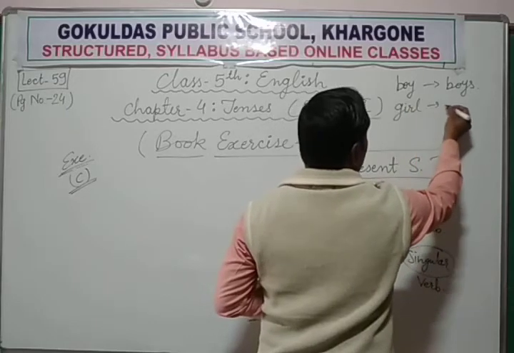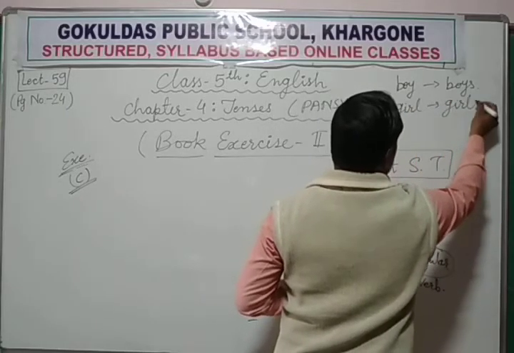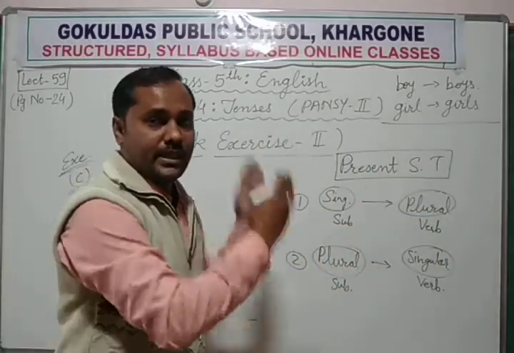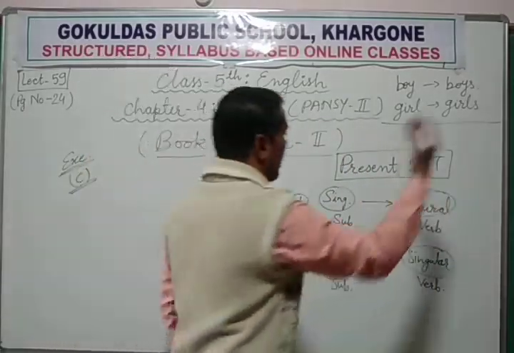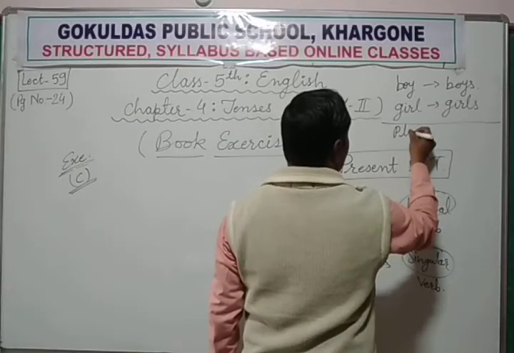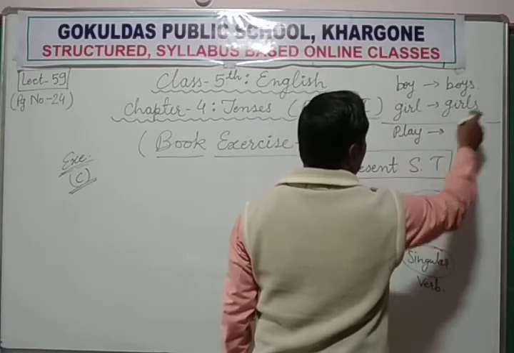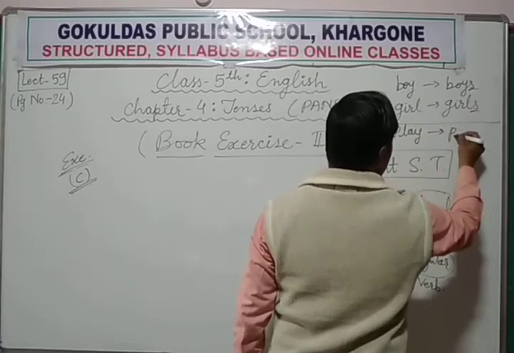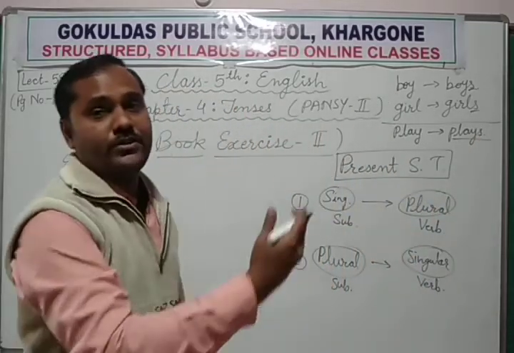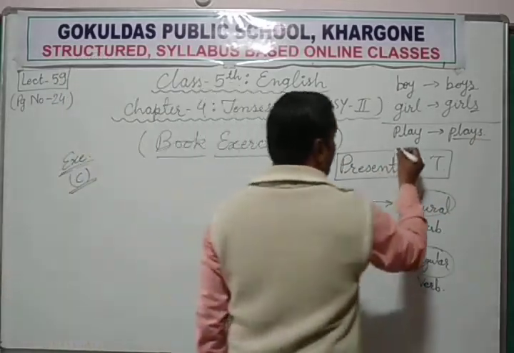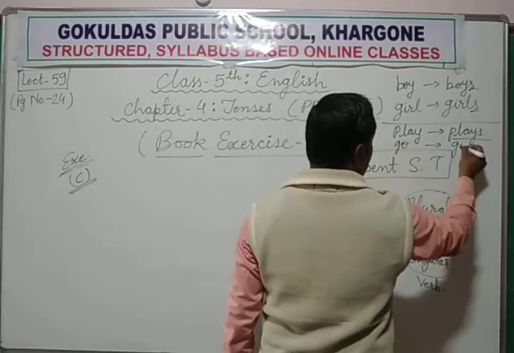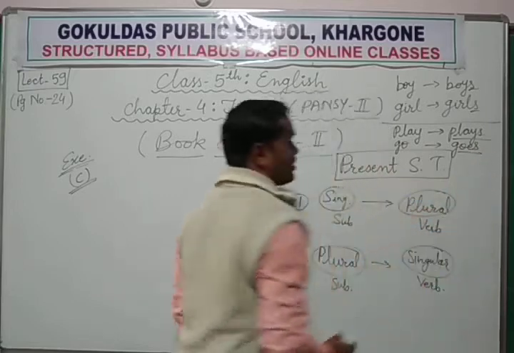Girl, girls. Same like that, if you convert singular verb into plural verb, how will you convert? Play is singular, but when you add s, it becomes plays. The meaning is the same, only the form changes, singular form, plural form. Go ends with o, so we add es: goes.